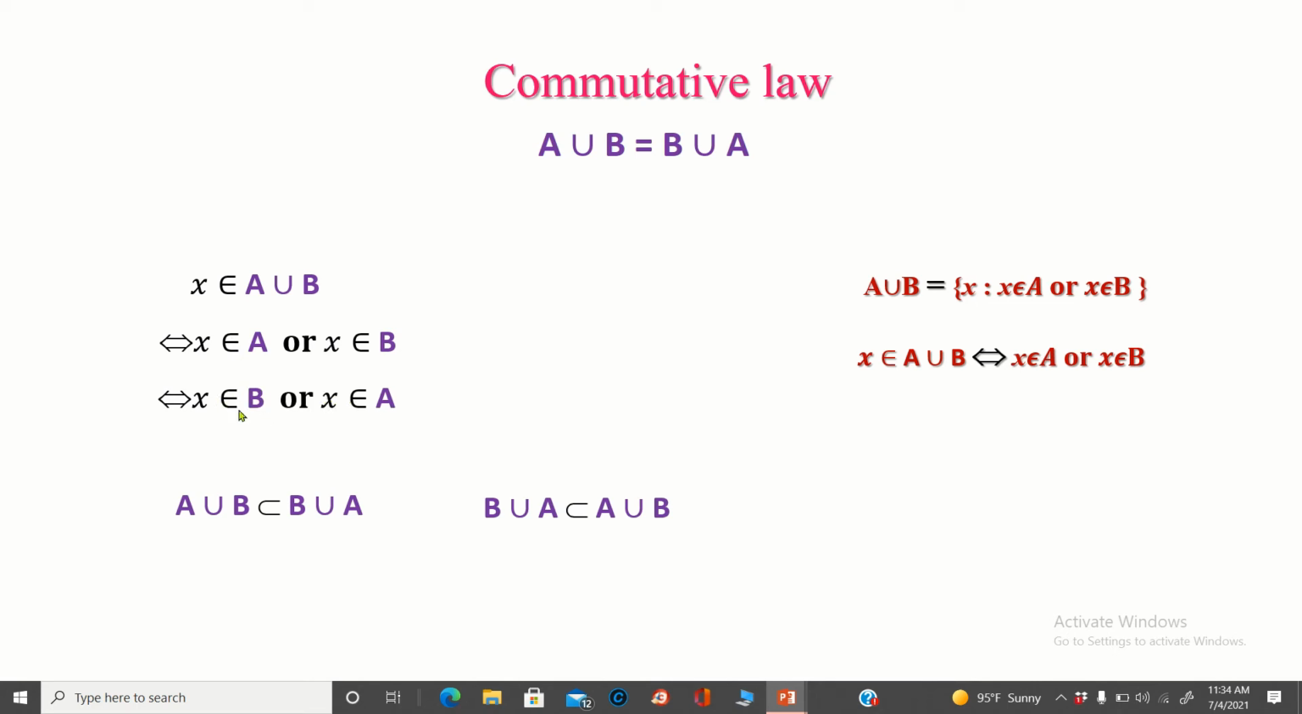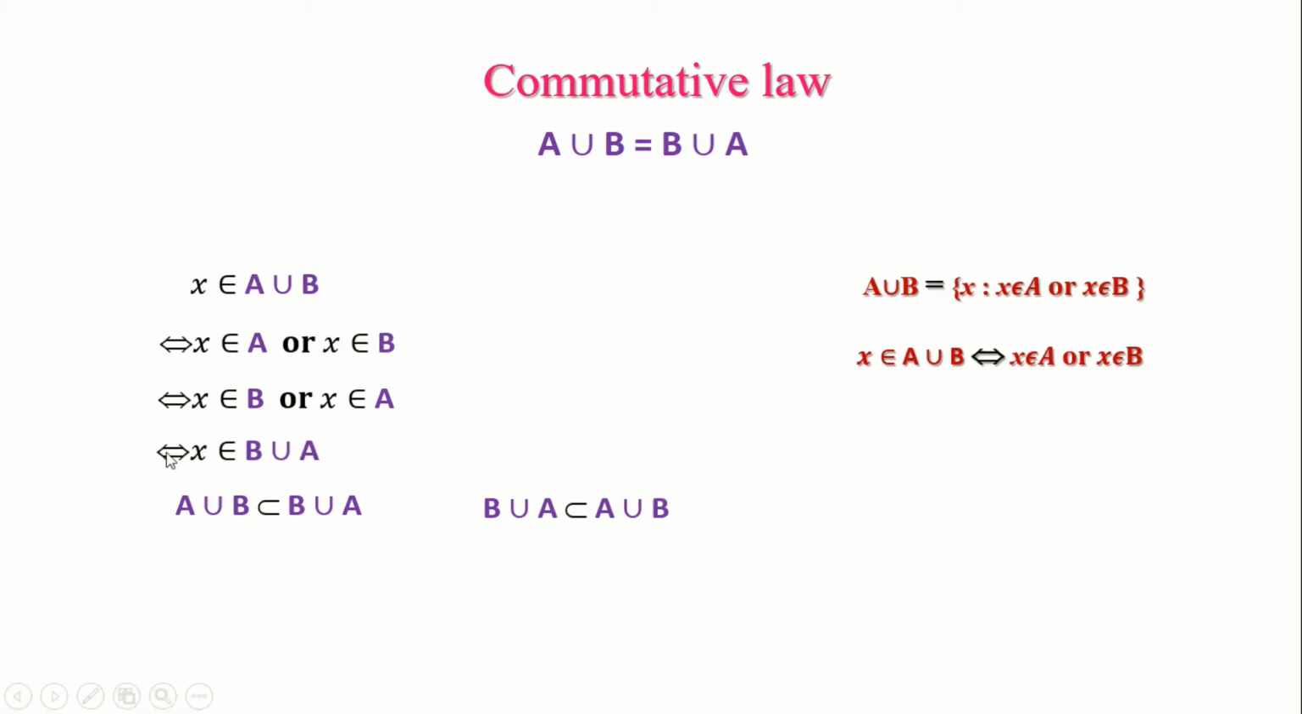Again, from the definition of union of two sets, we can write X belongs to B or X belongs to A if and only if X belongs to B union A. Hence, we proved the two statements: if X is an element of A union B, then X is also an element of B union A and vice versa. Hence, we proved these two inclusions. Thus, we conclude A union B equals B union A. Similarly, we can prove this commutative law for the intersection operator also.